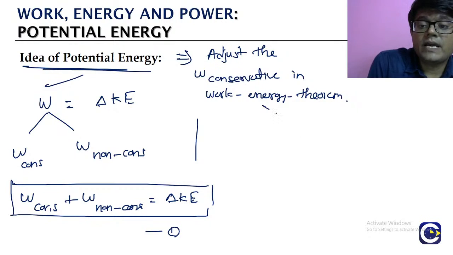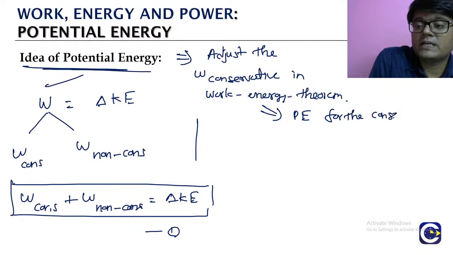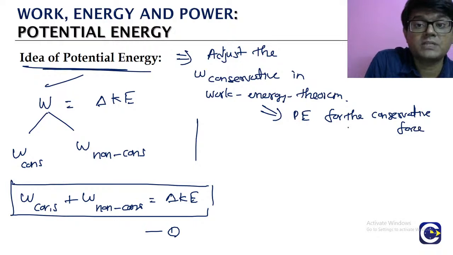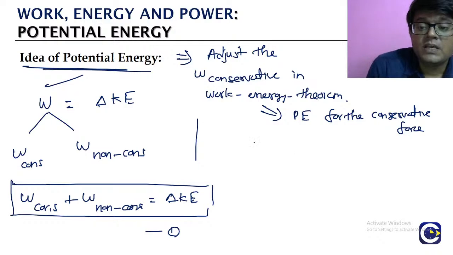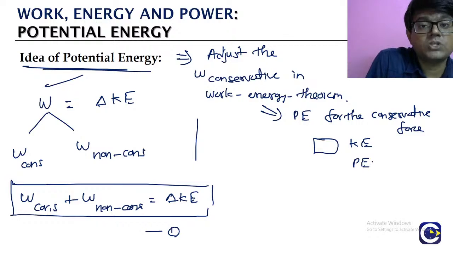Now when we are defining the potential energy for whatever conservative force, it may be a gravitational force, it may be a spring force, whatever the conservative force we take, for that we are going to define the potential energy. When we look at the particle, we will talk about kinetic energy of the particle, which depends on the virtue of motion, and potential energy, which depends on the virtue of state or configuration.